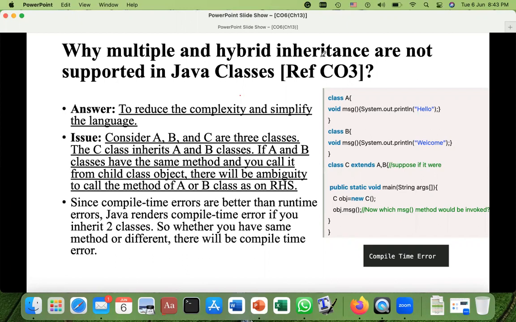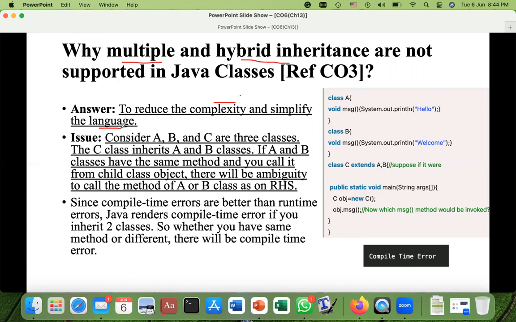Multiple and hybrid inheritance are not supported because if they were supported, then for multiple inheritance a child class can have multiple parents, and in hybrid inheritance they can have multiple levels with multiple parents. And then what will happen? The complexity will increase and the language will become ambiguous. So that's why it is not permitted in classes. The answer to this question would be to reduce the complexity and to simplify the programming language.